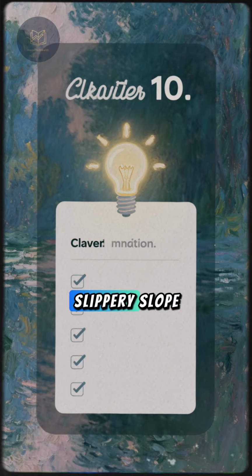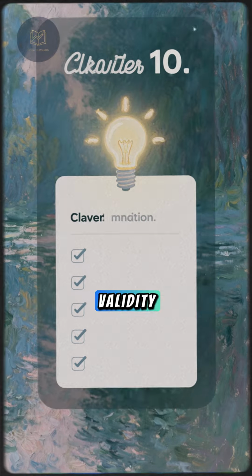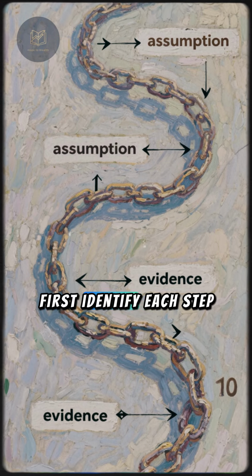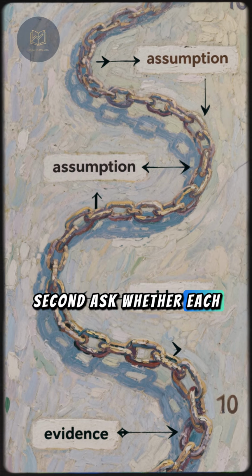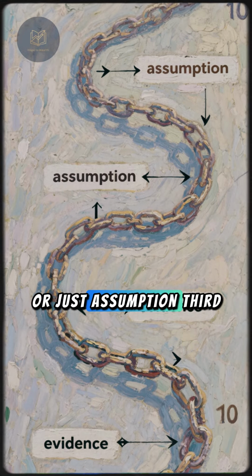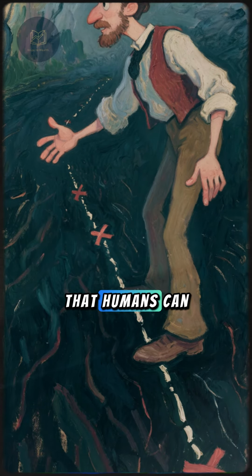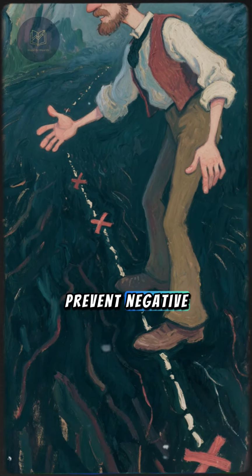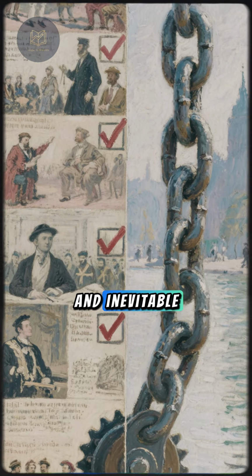When you encounter a slippery slope or what-if argument, use this practical checklist to evaluate its validity. First, identify each step in the proposed causal chain. Second, ask whether each step is presented with evidence or just assumption. Third, consider whether the argument acknowledges that humans can intervene at any point to prevent negative outcomes, or whether it treats the chain as automatic and inevitable.